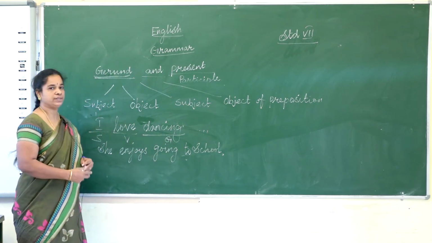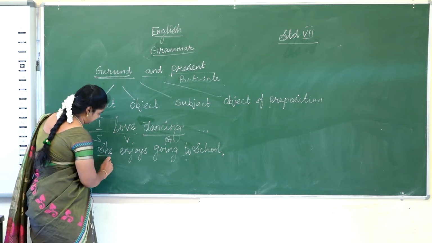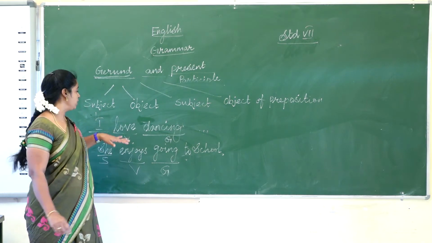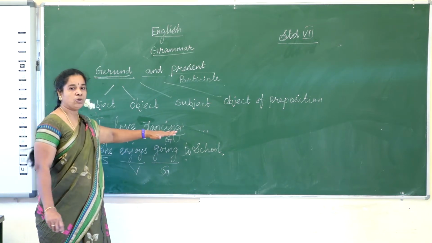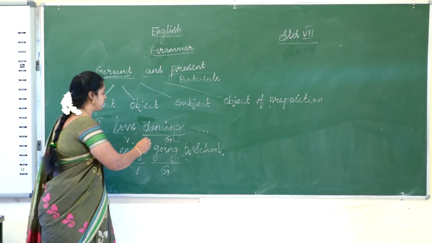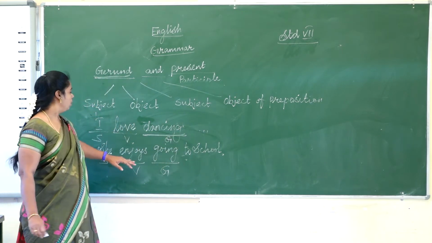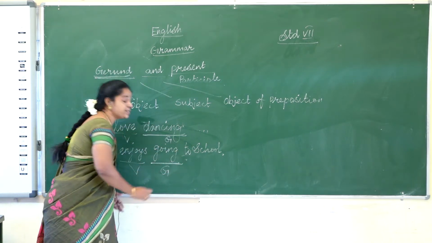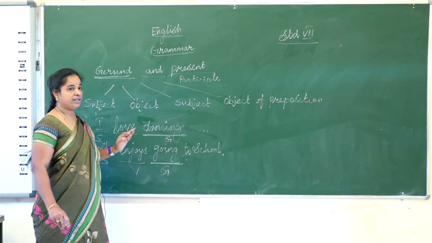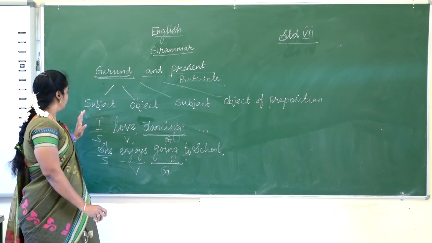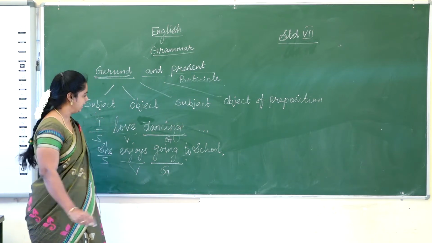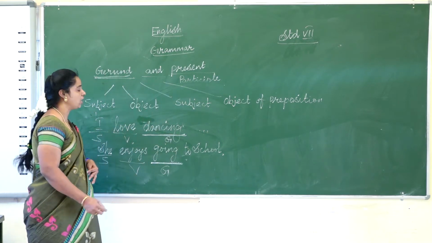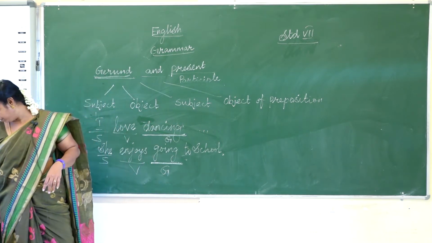Gerund is the object of this sentence. Here this is the subject, this is the verb. Going is a gerund. How? If you ask the question to love, what do you love? I love dancing. So you get the answer. This is the object of the verb love. What does she enjoy? She enjoys going to school. So going is a gerund here. When an ing form acts as a noun, we can say that it is a gerund. So dancing is a gerund, going is a gerund. It is not a verb, it is a verbal noun.